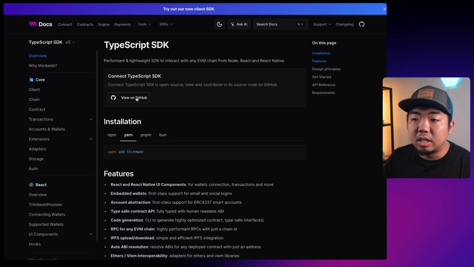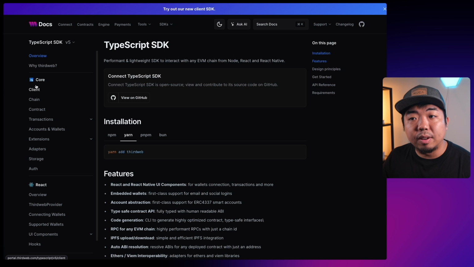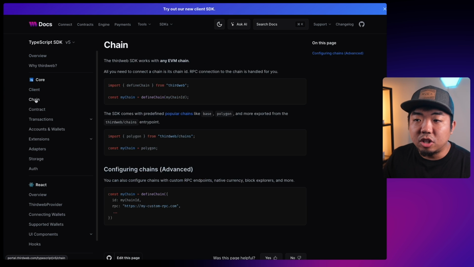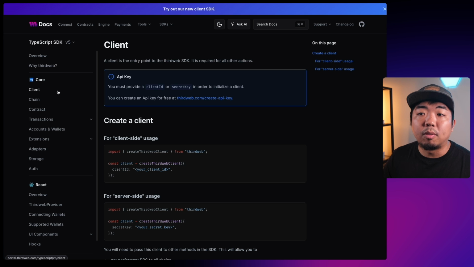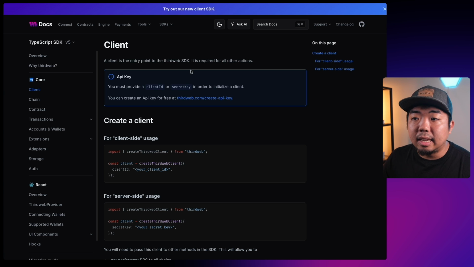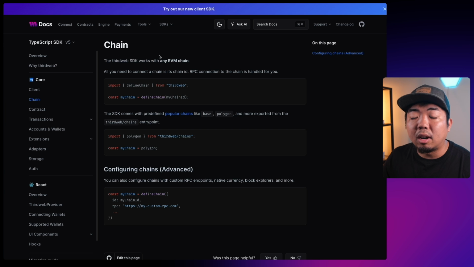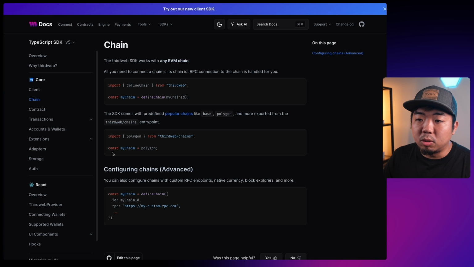Now coming back to the docs here, if we take a look at the core, we're going to have to set up a few different things. The two things that we'll need here are our client and our chain. These two things are going to be important for our application. The client here is our entry point to the thirdweb SDK. We're going to have to provide it with our thirdweb API key. So we're going to create our client. We're also going to create a chain so that the thirdweb SDK knows what chain we're going to be interacting with. So we're going to set up those two things first.